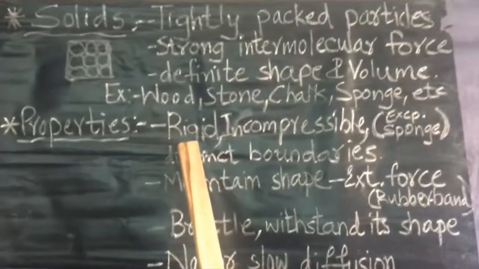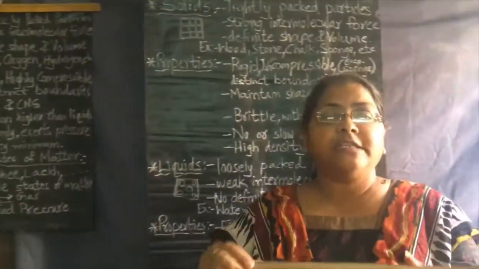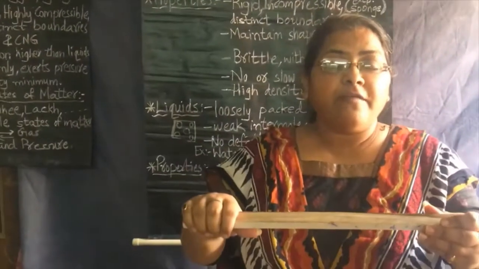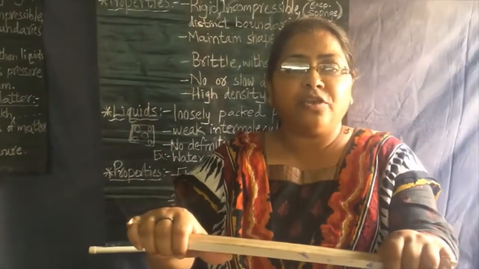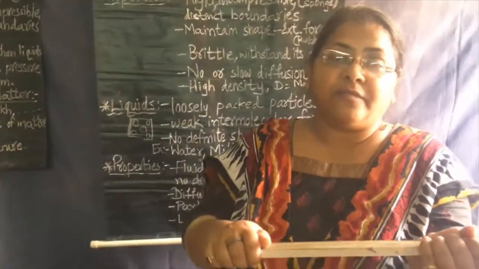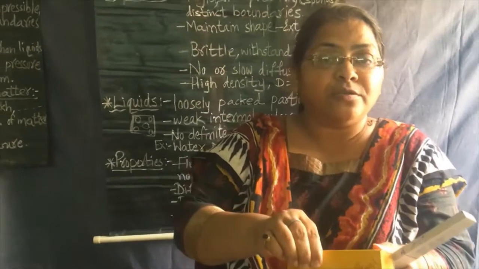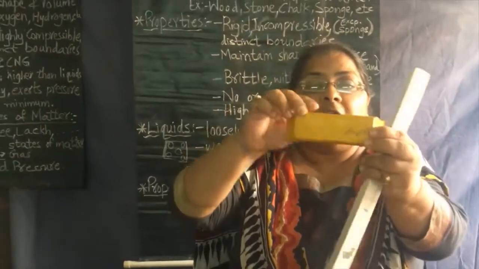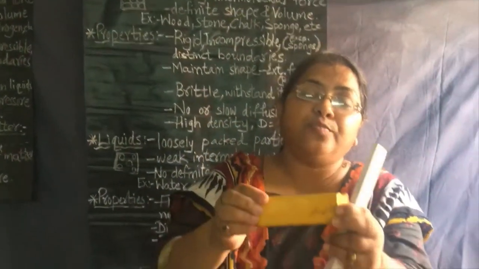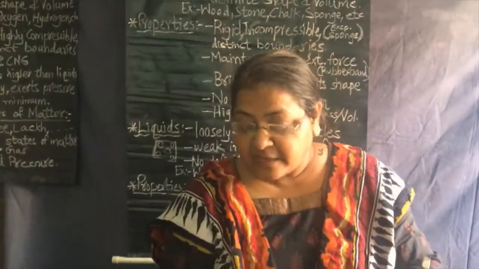When I say rigid, it means they are very hard. See, I have a wooden scale in my hand. If I want to just break it, it's not easy for me to break. It is rigid, very hard. I have a duster. You see, wooden piece. It is also very hard. It's not easy to break it, and it's not easy to change its shape. The second is